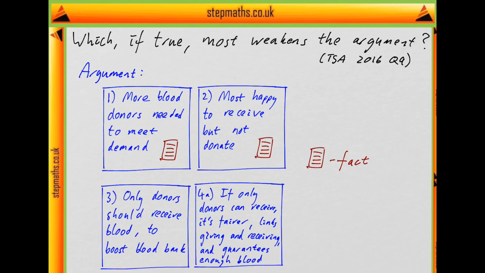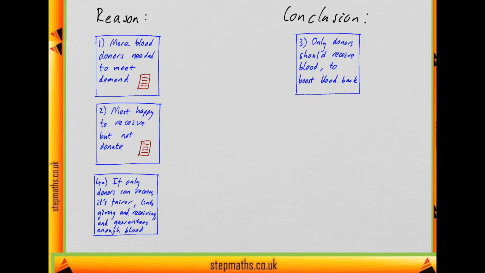Okay, so now let's quickly have a look at the structure of the argument, figure out what the conclusion is, so we can find out what would most weaken it. I've laid the argument out like this. These two statements are just taken as fact, so those are going to be reasons for the conclusion. This statement has a should, it's about what should happen, so it looks like that's going to be the conclusion. And then this other statement, which isn't completely factual, is just giving reasons for thinking this. It's saying all the good things that would happen if we took this course of action, so it looks like this is being given as a reason and this is the conclusion.